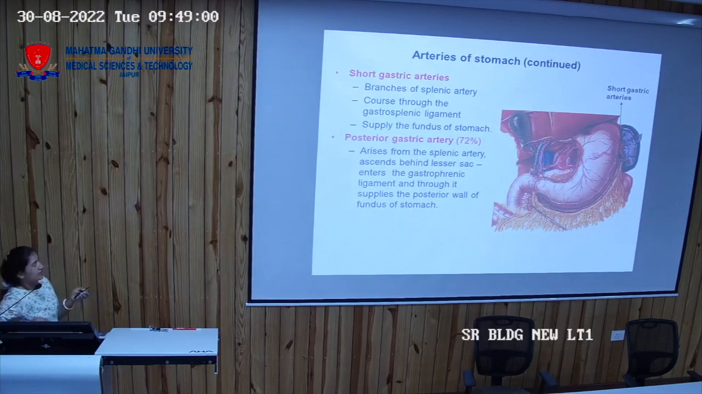Some arteries are there which are short gastric arteries, which are branches of the splenic artery, and the posterior gastric artery, which is supplying the posterior wall of the fundus of the stomach. So it is also arising from the splenic artery.